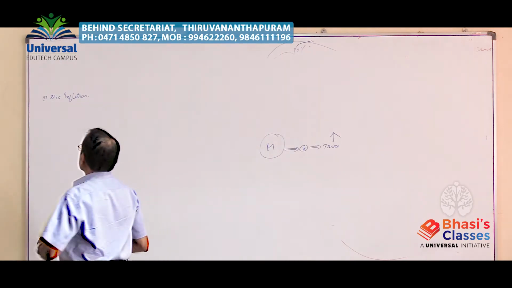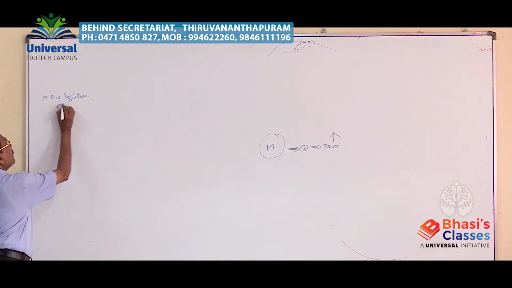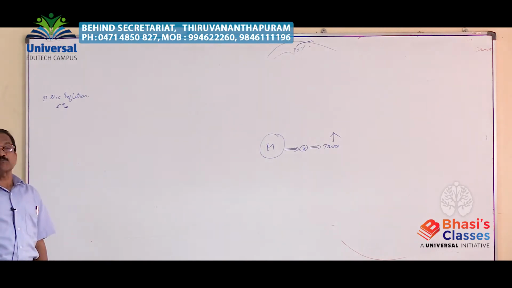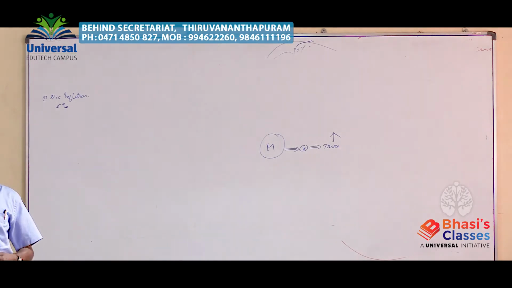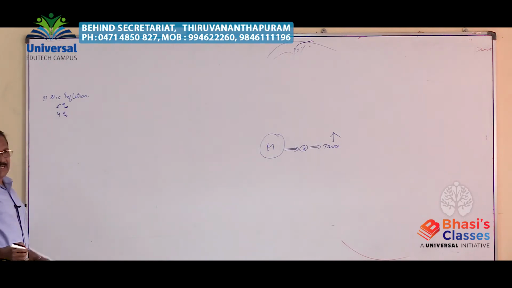For example, suppose some 6 months back, the rate of inflation existing in the country was, let us assume, 5%. A 5% level of prices was existing on average. And due to the monetary policy measures adopted by the Reserve Bank or the central government's fiscal policy, we could reduce the pressure of inflation, suppose, to 4%, a 1% reduction.